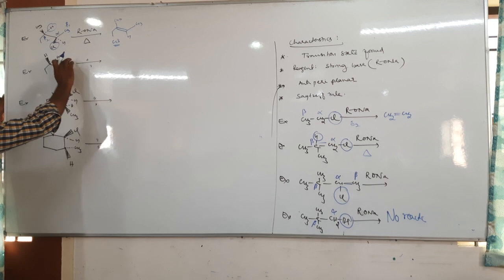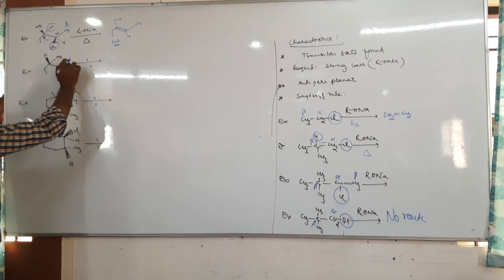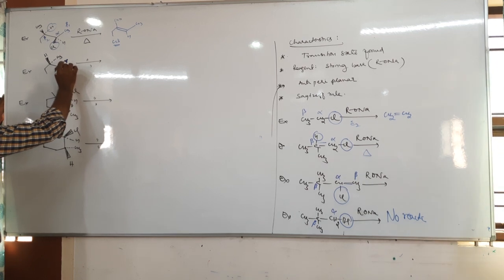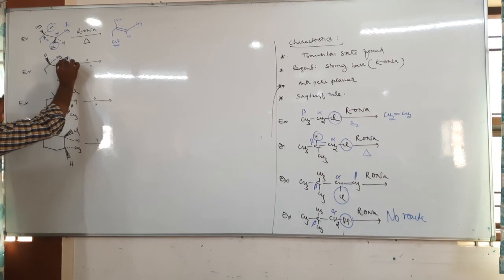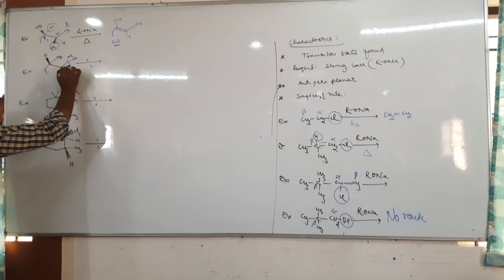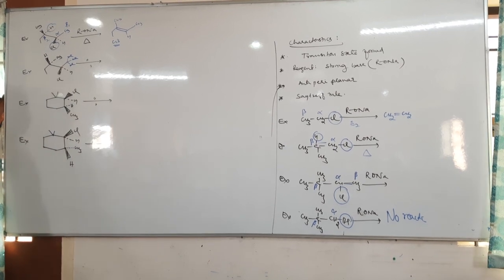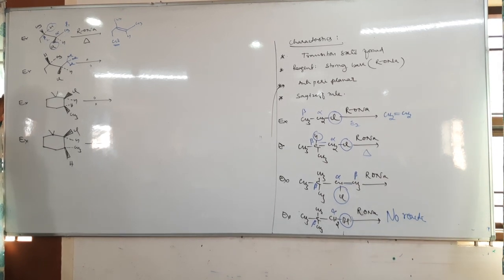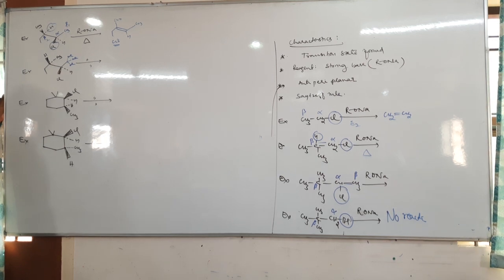Now for example, let us take 3 methyl groups here. Now tell me. Not possible.